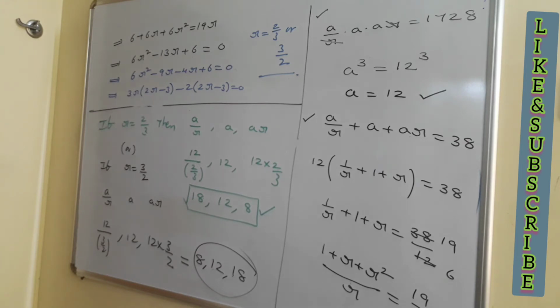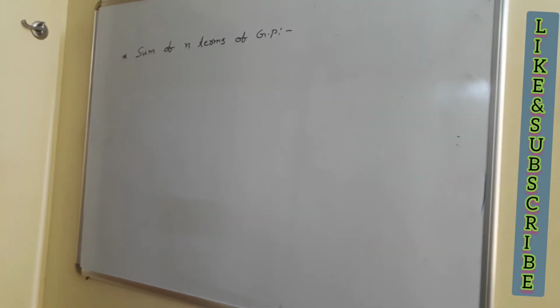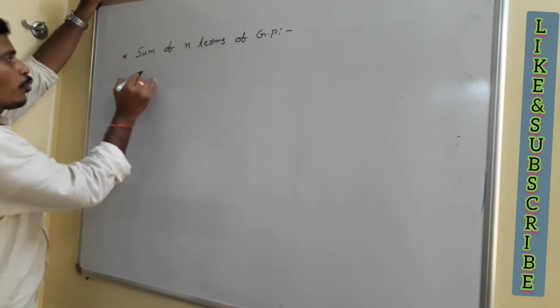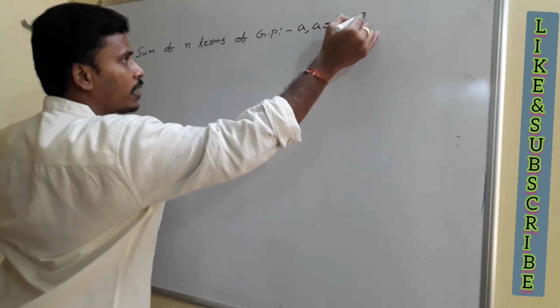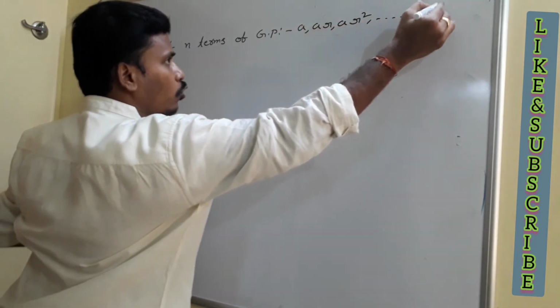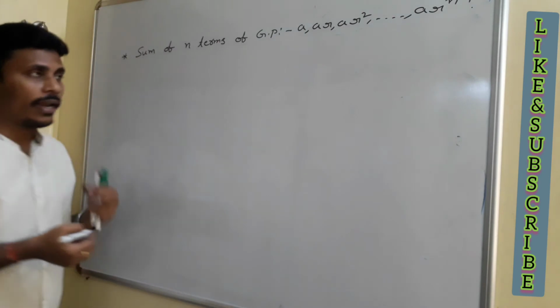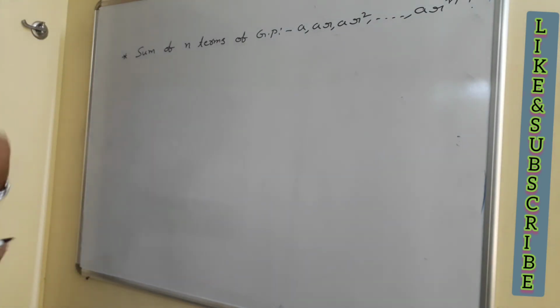Have a look at the problem. Sum of n terms of the geometric progression. We know that the n terms of the geometric progression are like this. What are those? a, ar, ar square and so on, ar to the power n minus 1, right? We need to find the sum of all these terms. Is it right? Then how to find?